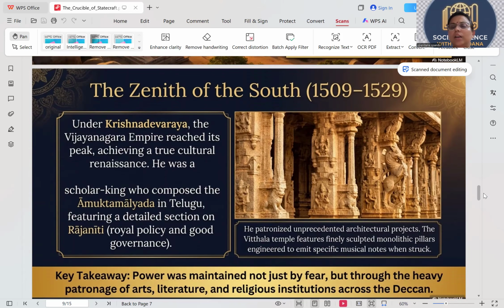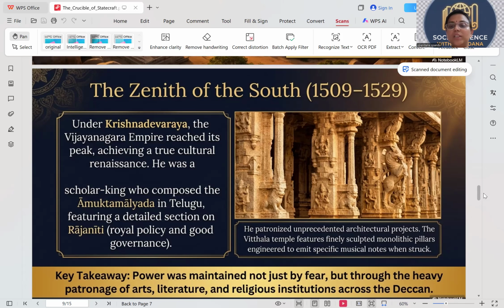There is a very common belief, though he is from Karnataka, he's a Kannadiga. He wrote Amuktamalyada in Telugu because he adored Telugu. He is the one who said, "Desa bhashalandu Telugu lessa." He said this line telling that Telugu is a very sweet language, and why should I not write in Telugu.